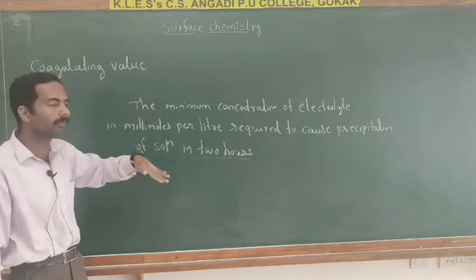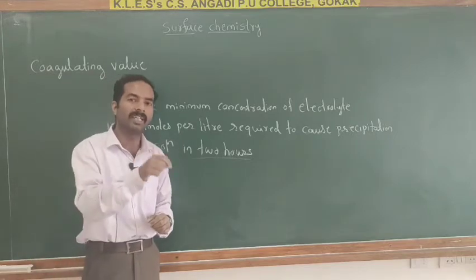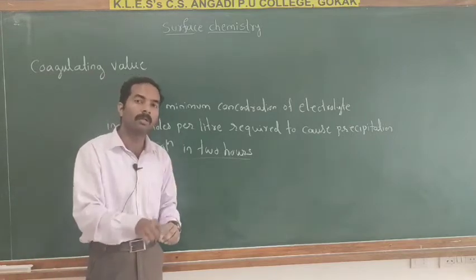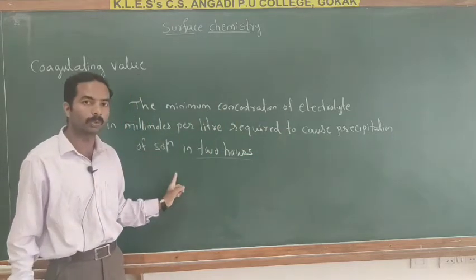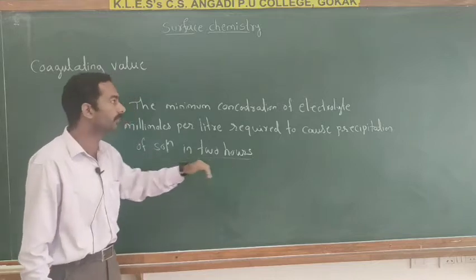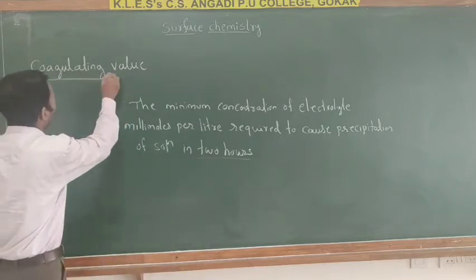So what do we mean by coagulating value? The minimum concentration of an electrolyte in millimoles per liter required to cause precipitation of a solution in 2 hours.